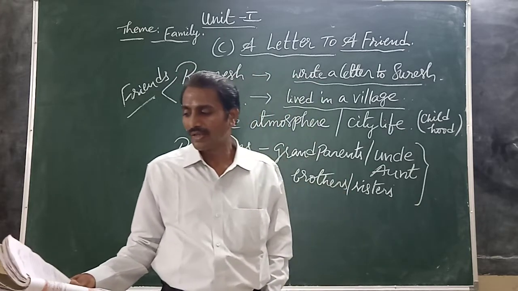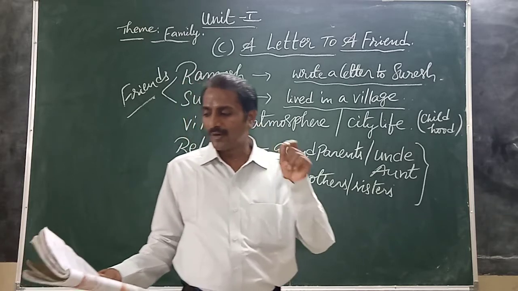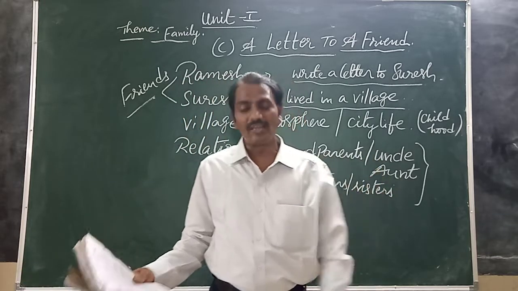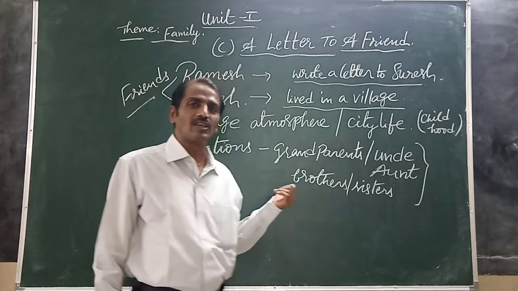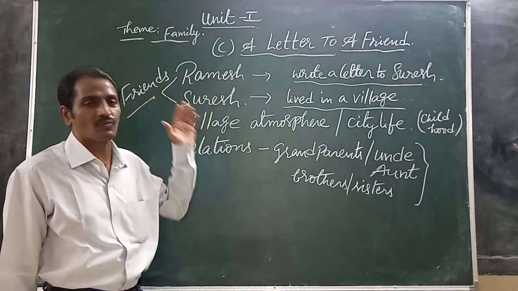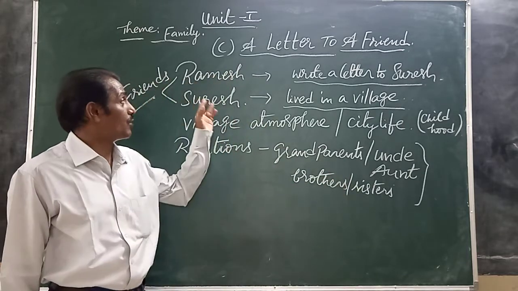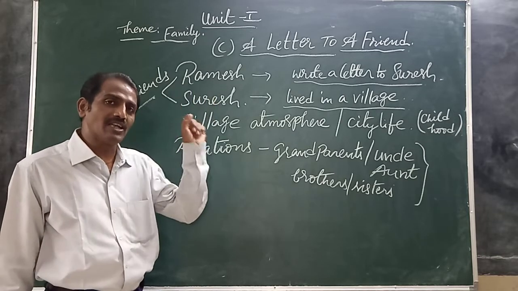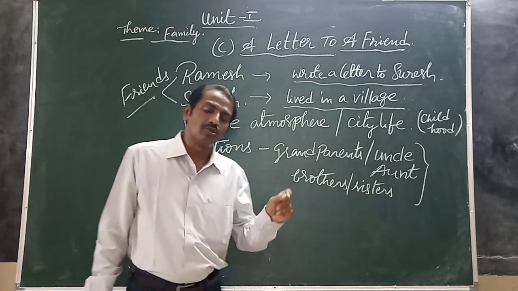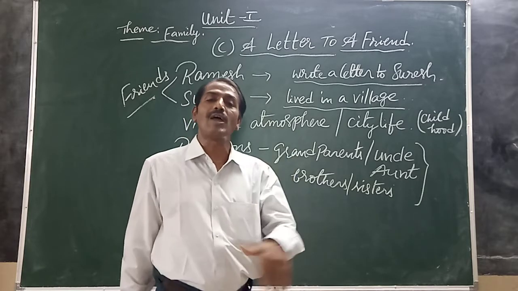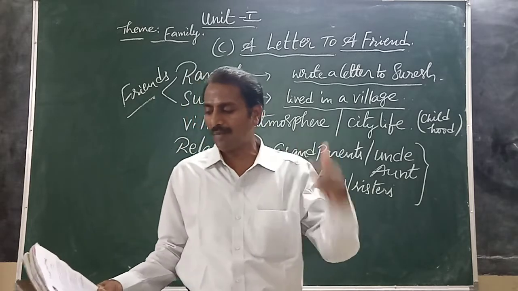Here it is: "Every day we played together in our garden. Our family was very big." Here, our family refers to whose family? Both, Suresh and Ramesh. But Ramesh is writing a letter to Suresh, so Ramesh addresses "our family". That is, Ramesh's family is very big.